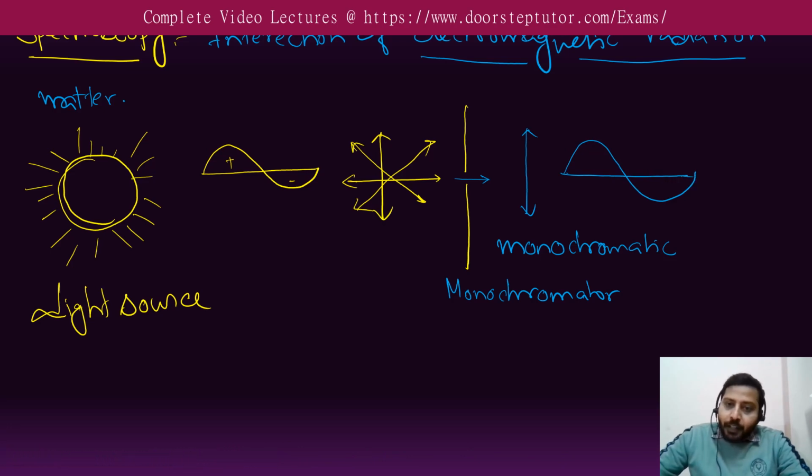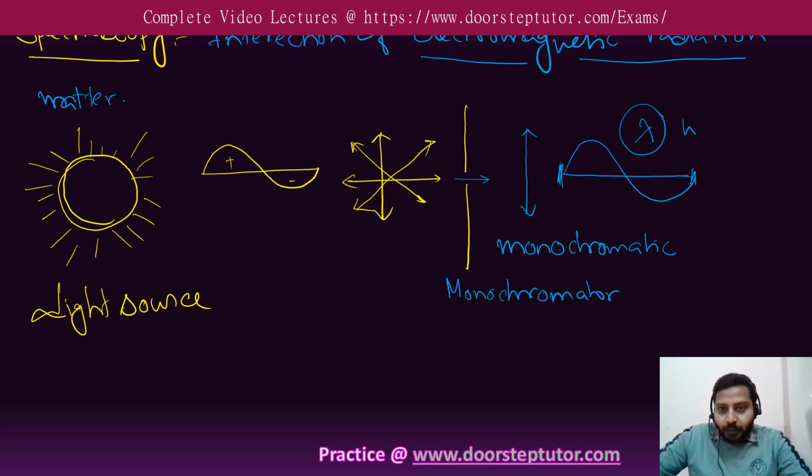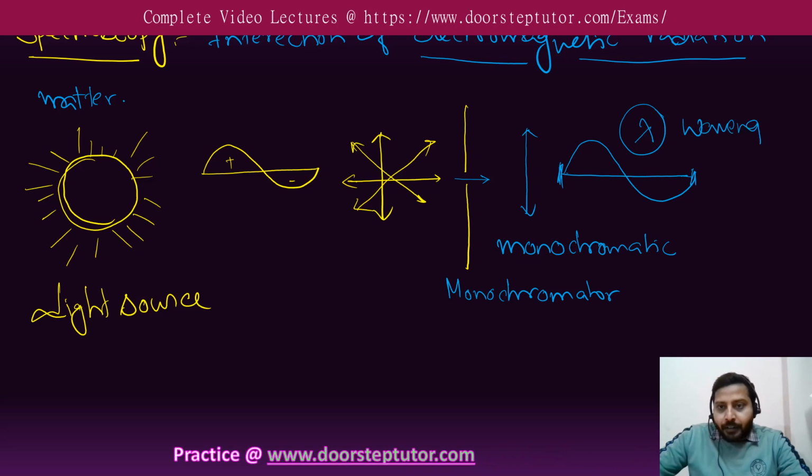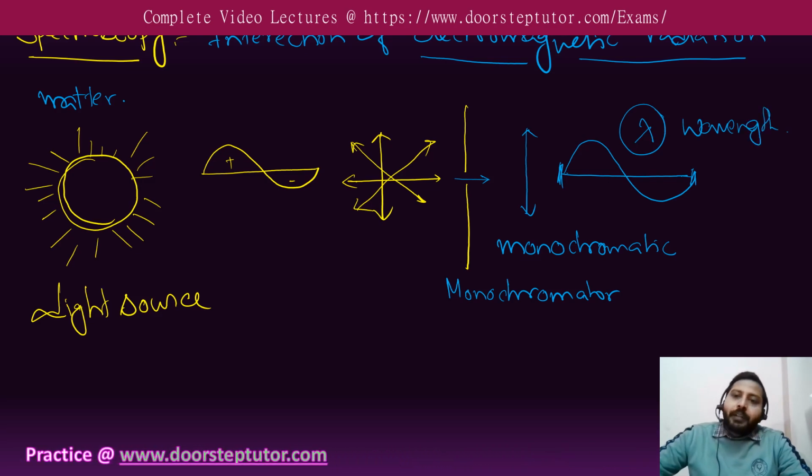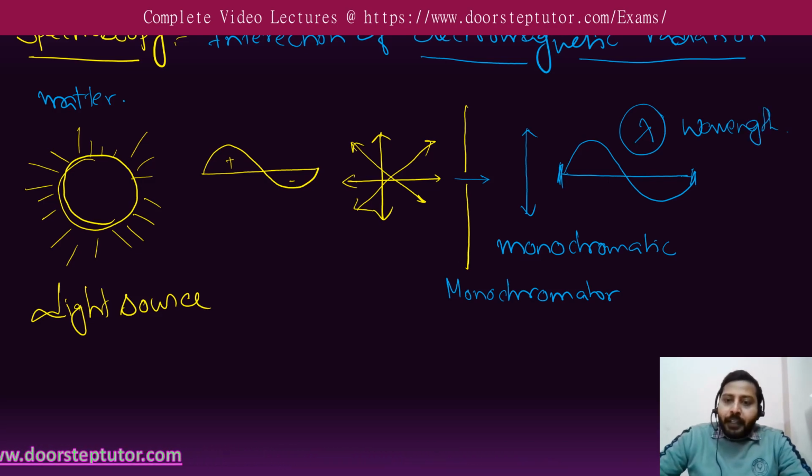What is the wavelength? From this point to this point, this is the wavelength. It is called lambda. Lambda is the wavelength. So the light which has a wavelength has some energy.